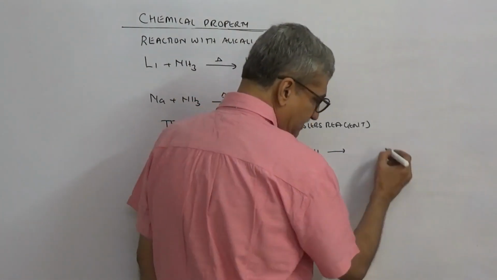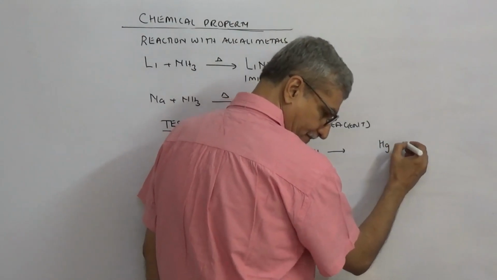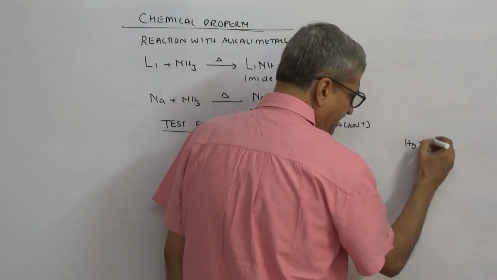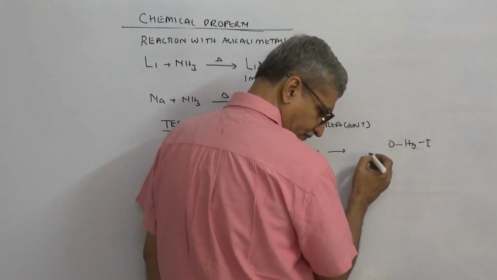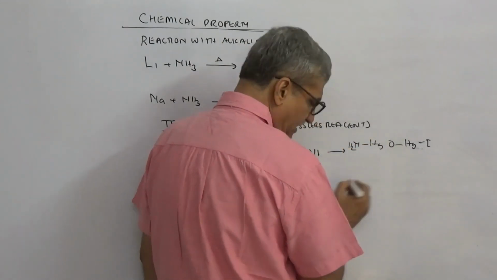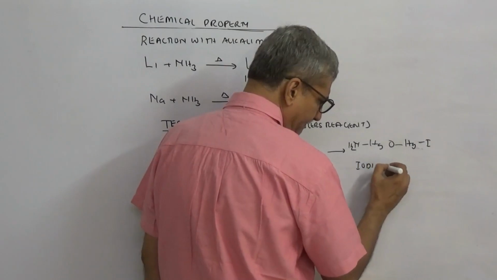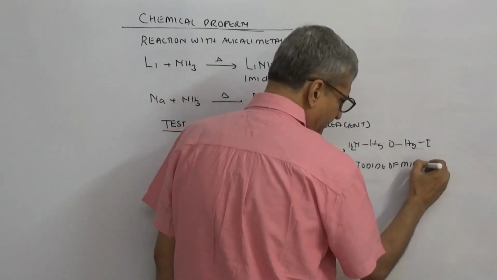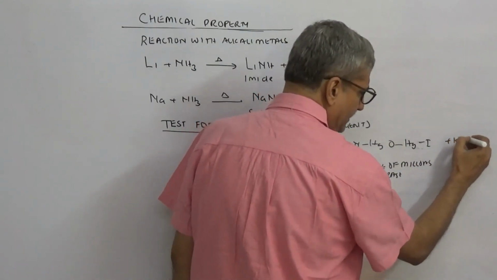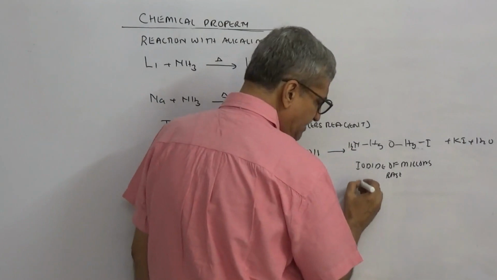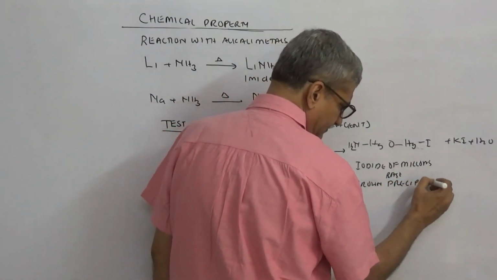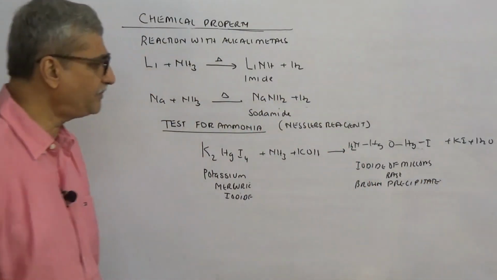Is this clear? And now when you just react it, no heating, nothing, what happens? You get this substance, HgO HgNH2 I, which is called the iodide of Millon's base, plus H2O. And this is a brown precipitate. This is the brown precipitate.